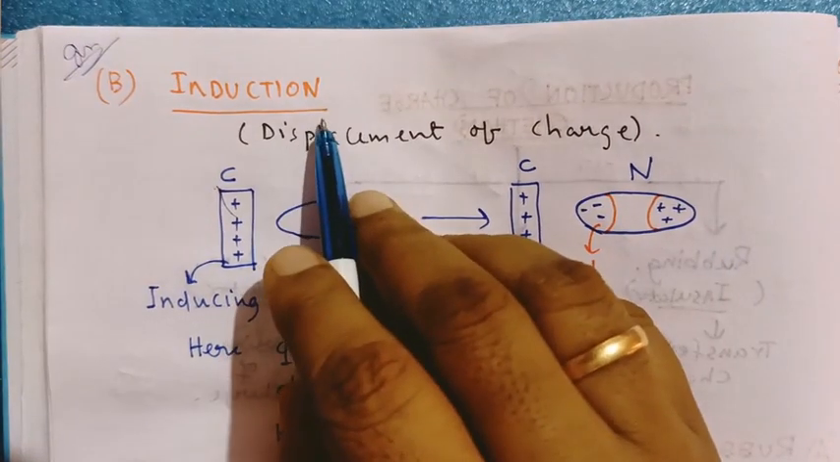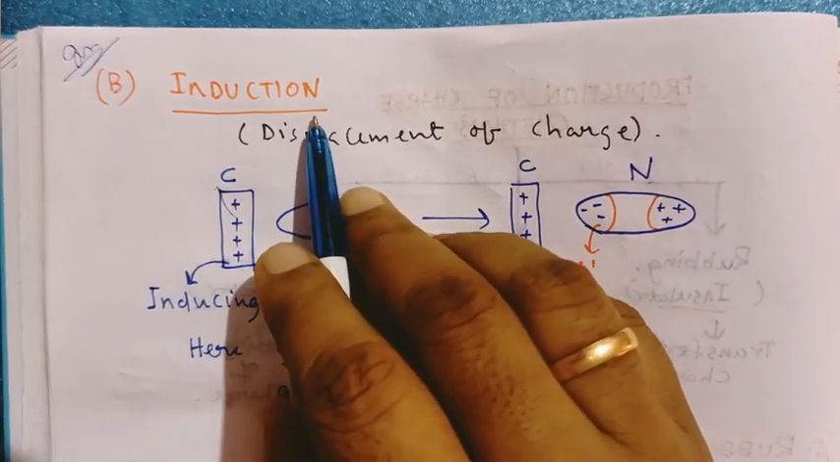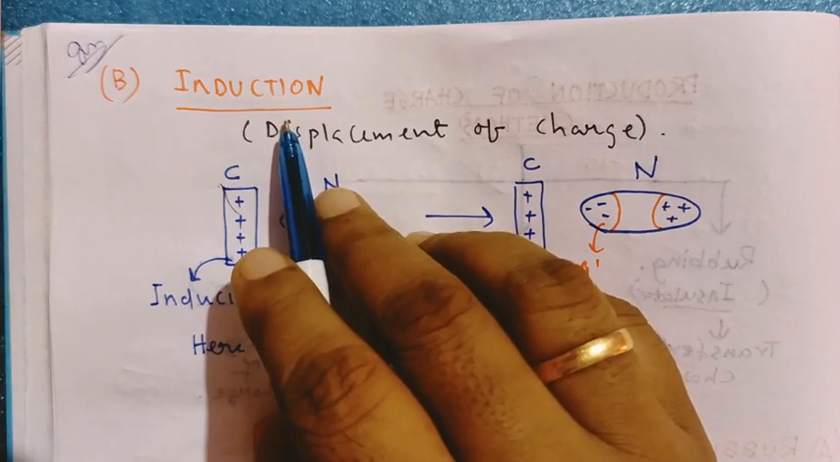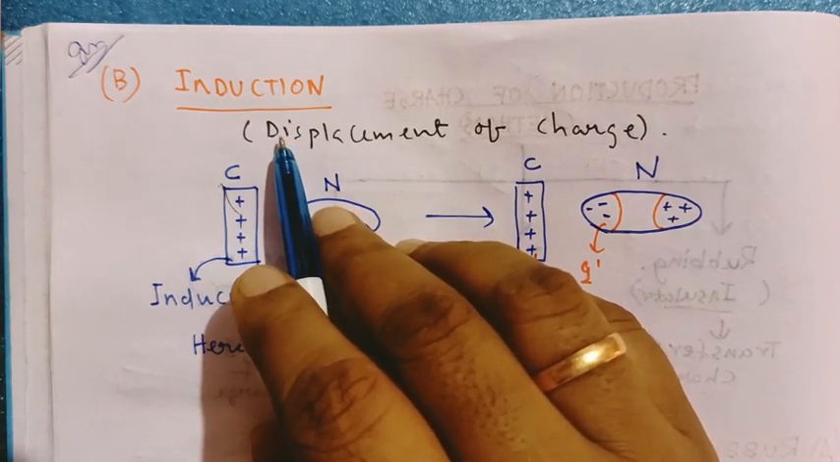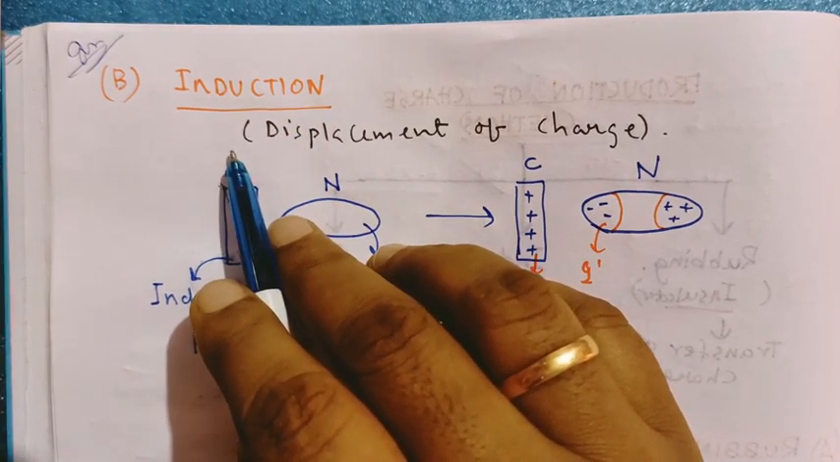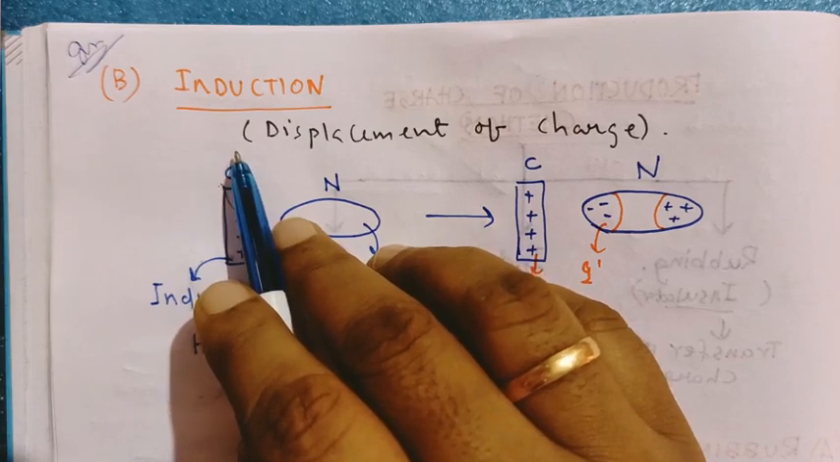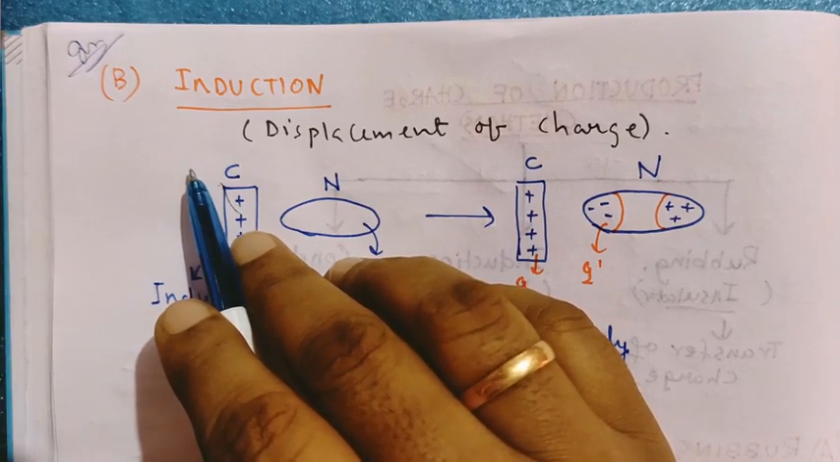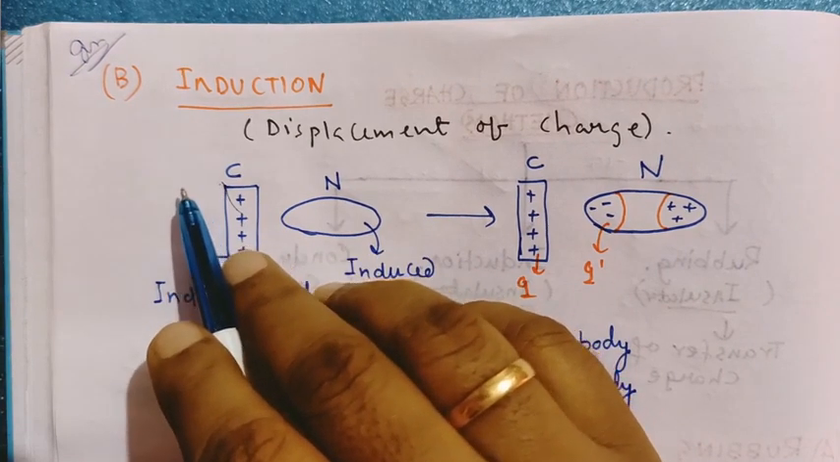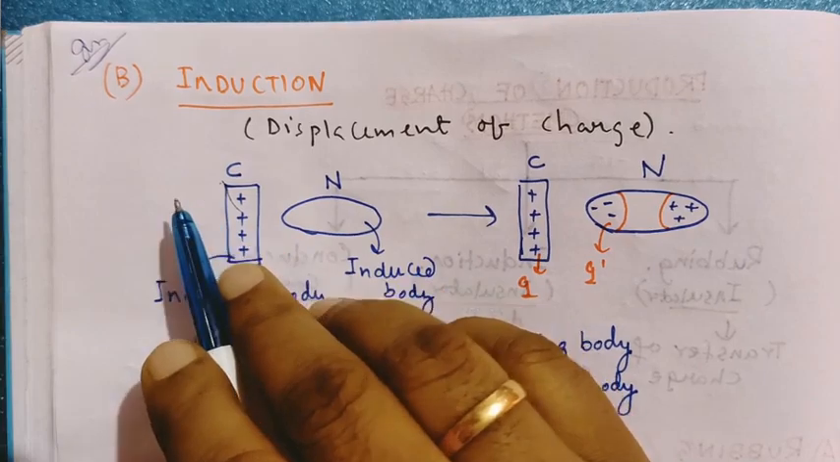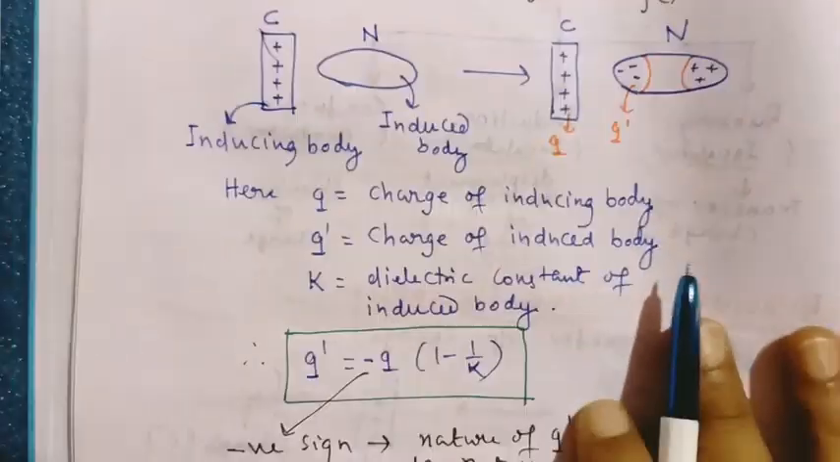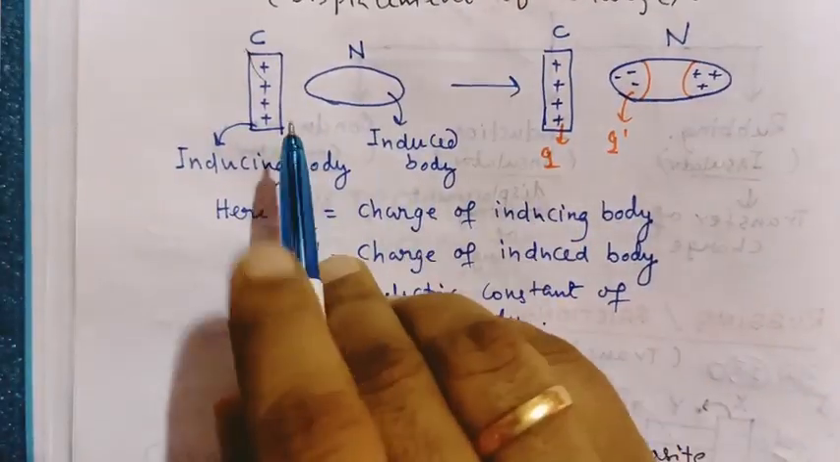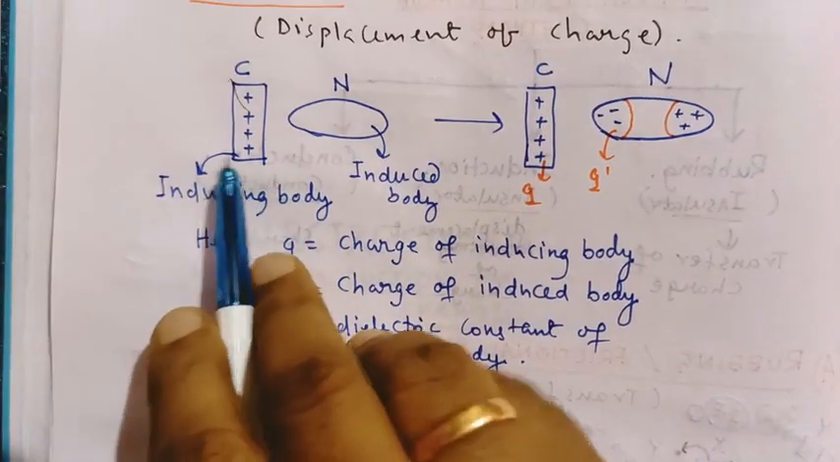Induction means influence: the influence of another body will charge it. For example, if your friend is reading continuously and you sit with him or her, then you also read more. That is the influence. Similarly, you see very carefully how displacement of charge takes place. First see the diagram, then we will discuss.